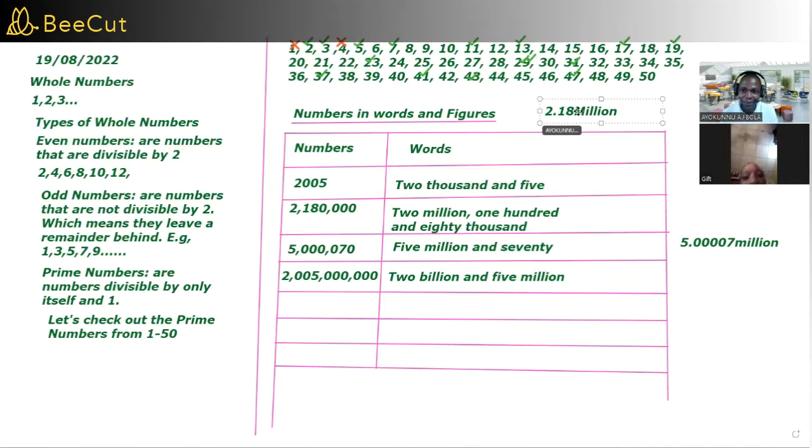Yes, it's a whole number because of the million. But if I say 2.18, 2.18 is actually a decimal number. Do you understand? So the million makes this a whole number. We're going to look at 3 more examples, and we're going to stop the class for this morning.